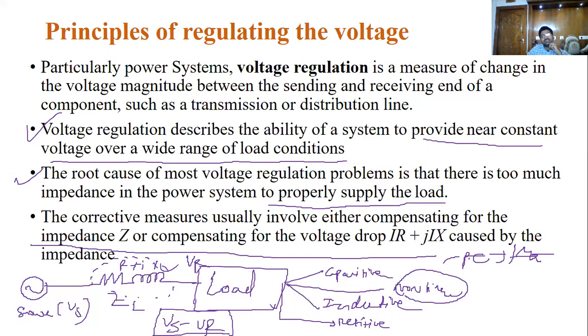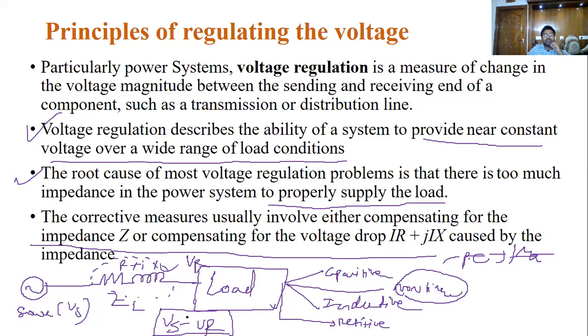If the system has more losses, the voltage regulation is more. Fortunately, in our Andhra, compared to all other states in India, the transmission and distribution losses are very less. That means the voltage regulation is very less. If the losses in the system increase, the cost of maintaining the system increases.